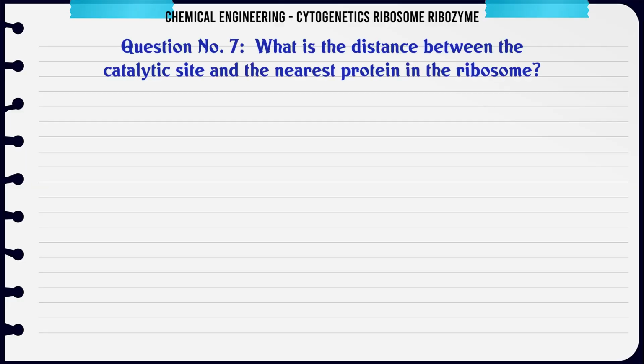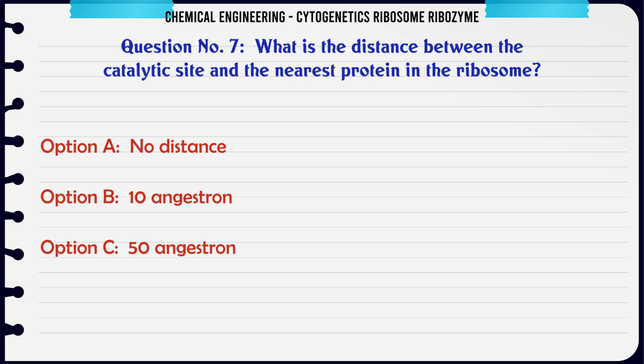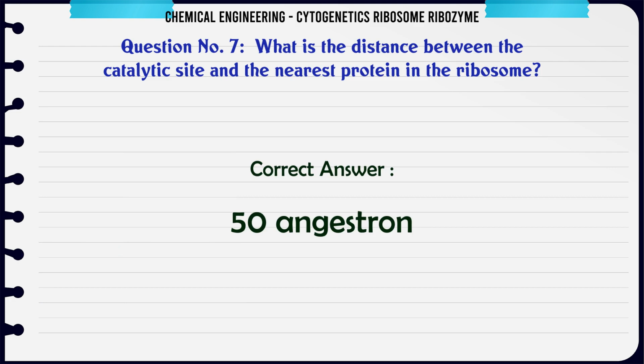What is the distance between the catalytic site and the nearest protein in the ribosome? A. No distance. B. 10 angstrom. C. 50 angstrom. D. 100 angstrom. The correct answer is 50 angstrom.